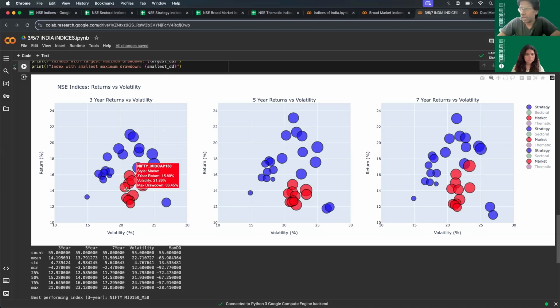So you can see that the sectoral or the strategy indices are spread predominantly in these 3 quadrants, with an exception of these 2 in the bottom quadrant. Let's again quickly recap what the 4 different quadrants are. This is the quadrant that we prefer, where we see less volatility with high returns, and hence the Sharpe ratio or the risk reward ratio will be better.